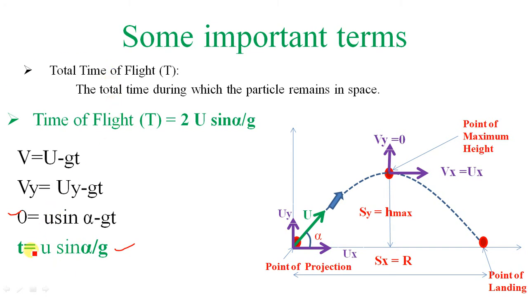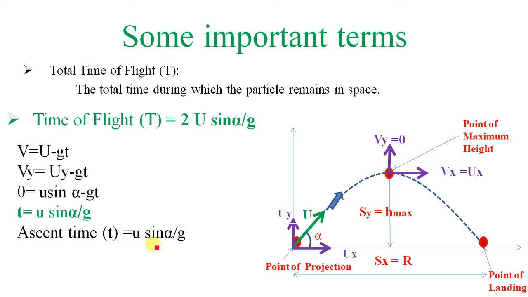This is not the total time of flight. Please remember friends, this is the time to reach the maximum height. Why? Because here I have substituted vy is equal to 0. Vy is 0 only when it reaches the maximum height. Now this is the time of ascent. All of you know that time of ascent is equal to time of descent. So for the total time of flight T, we have to multiply it by 2. So you will get this equation.